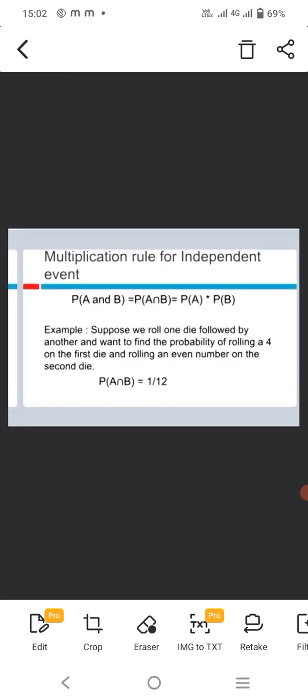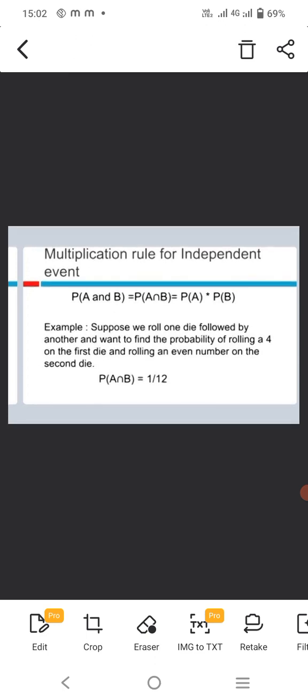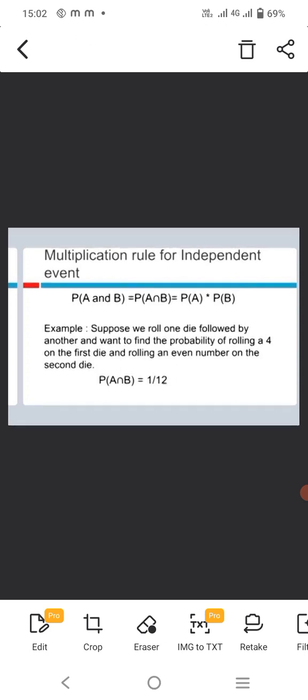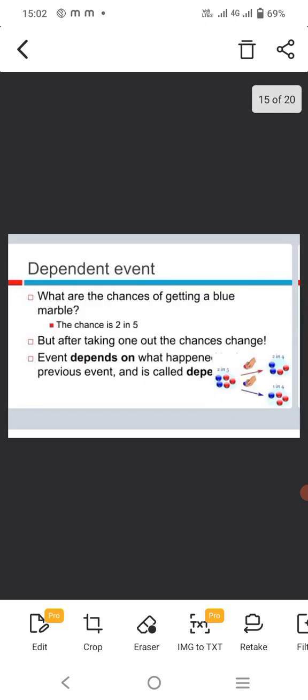So two dice are thrown, and the sample space is 12, which gives 1/12. Next, we have to discuss dependent events.